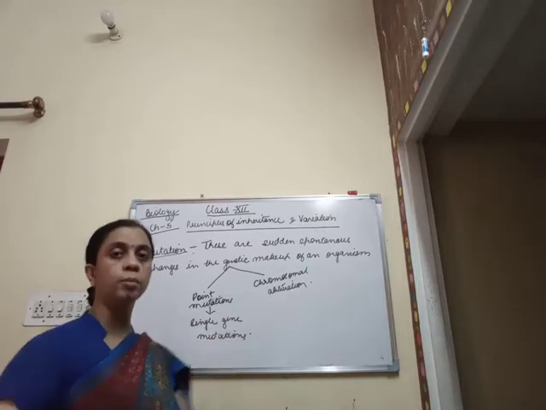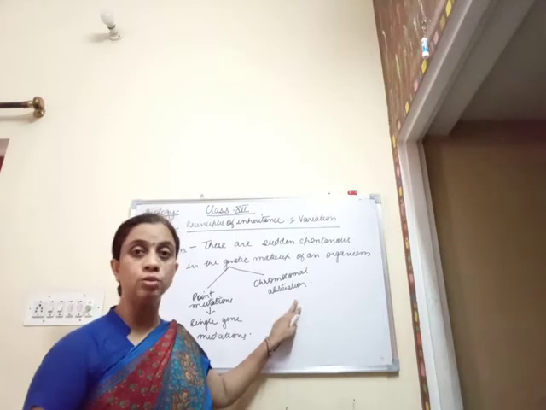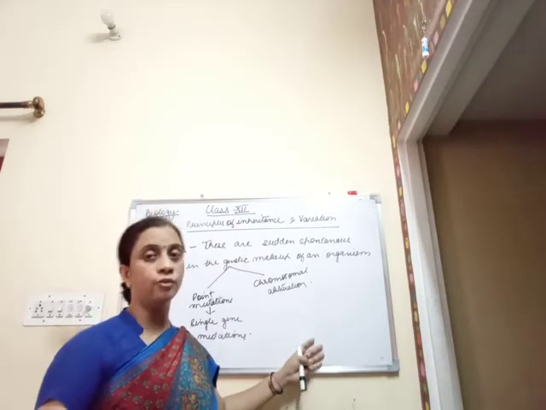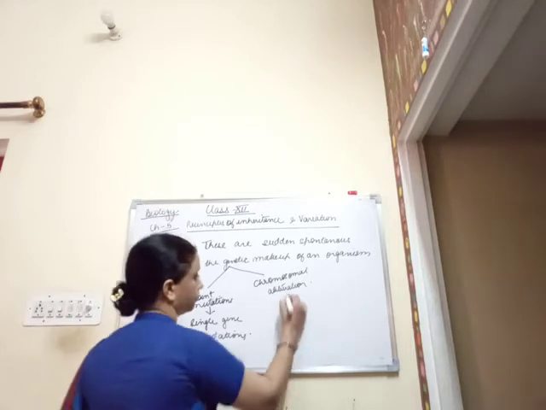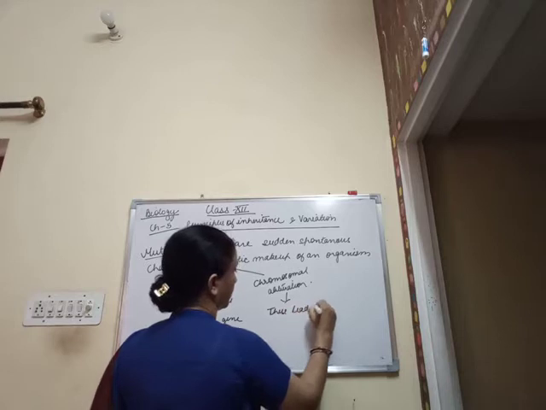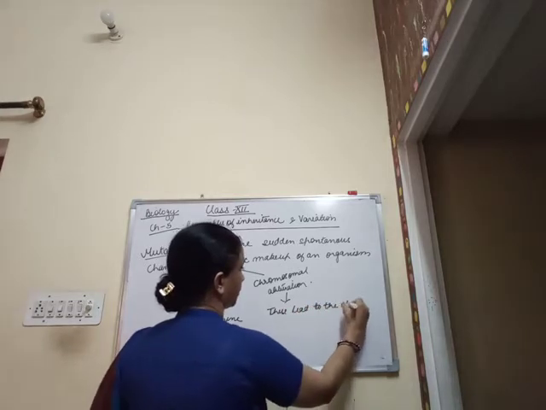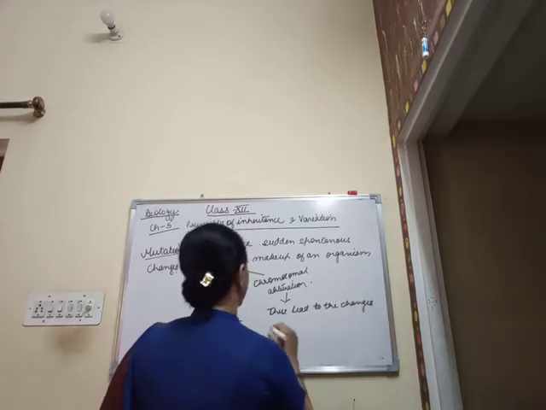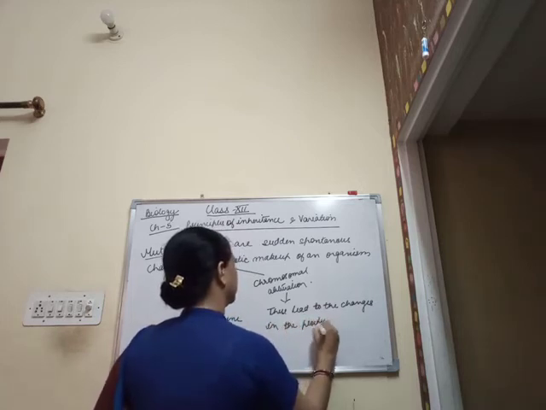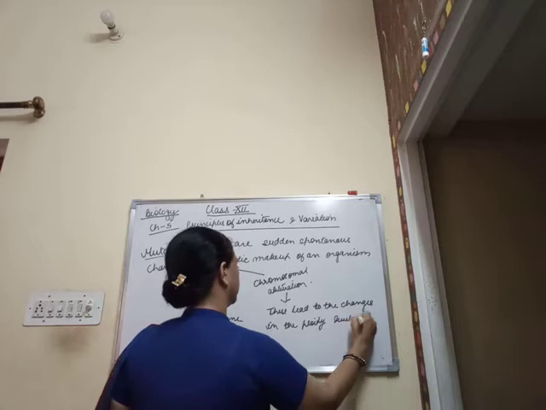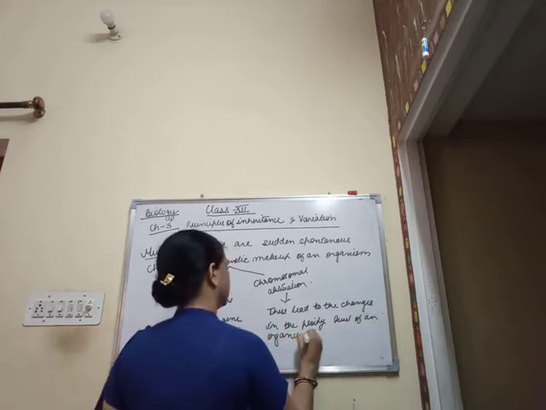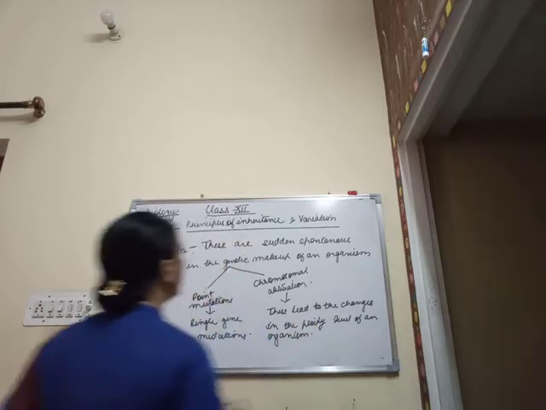And chromosomal aberrations lead to changes in the ploidy level of an organism.